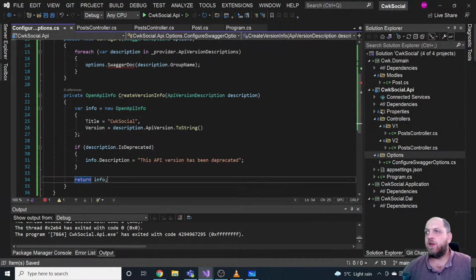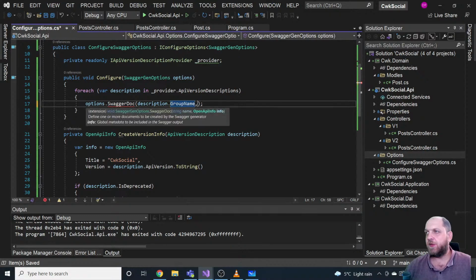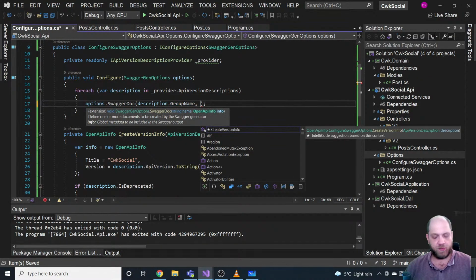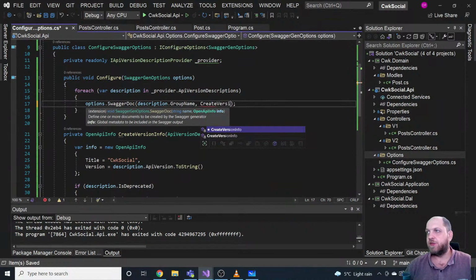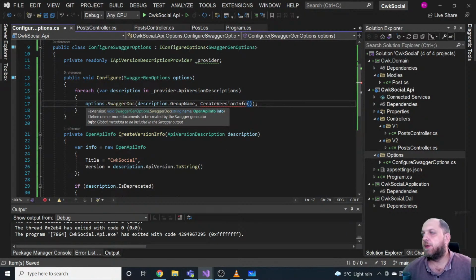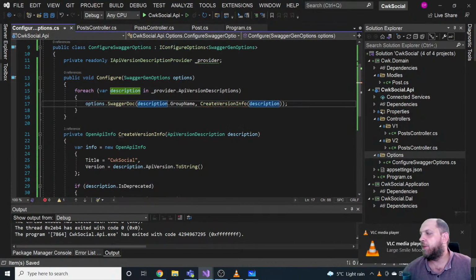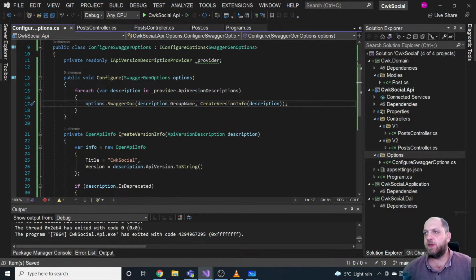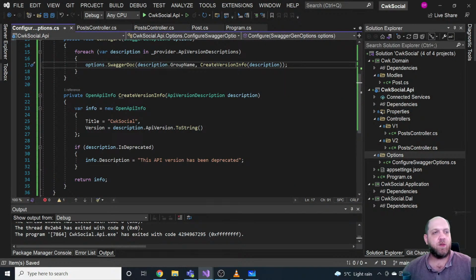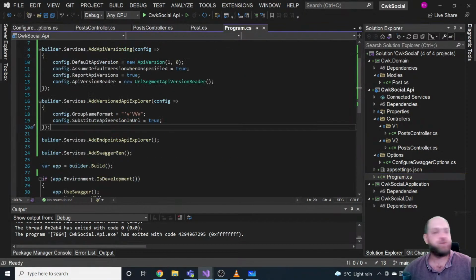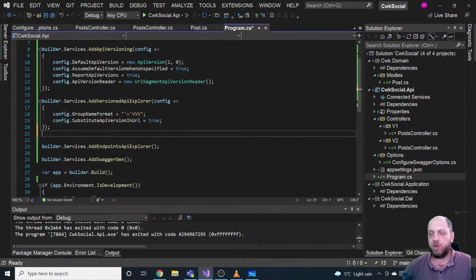Okay, and let's go back here, and besides the group name, we can just use this create version info. Of course, we have to provide a description to that method, so that would be good right now. So I guess this configure is okay. Now there is one other thing that we would need to do here, and that is to go in the program and say, after this version, we can simply say here